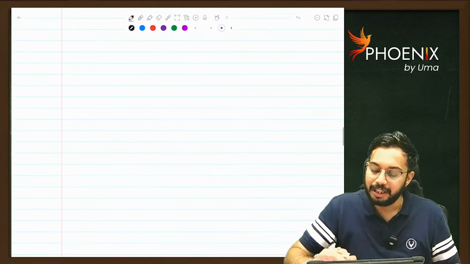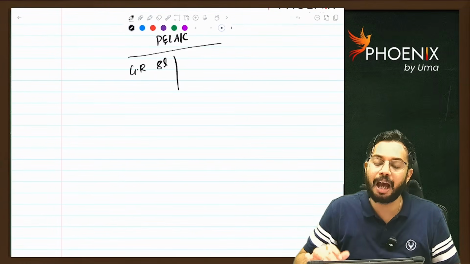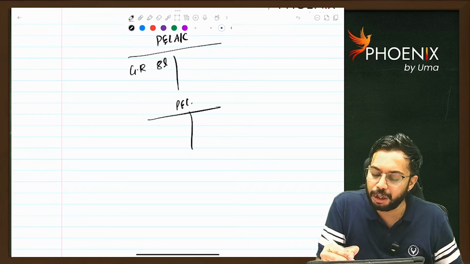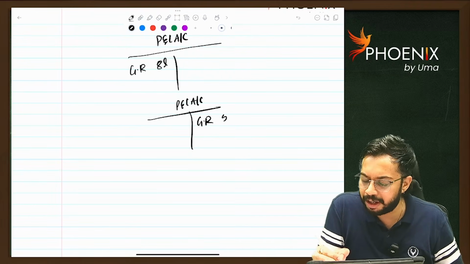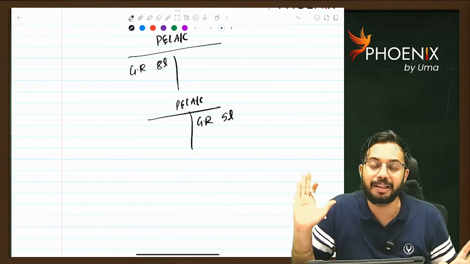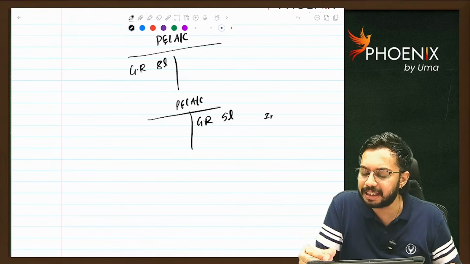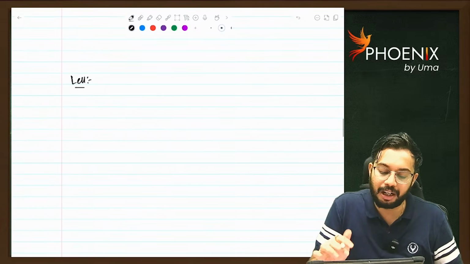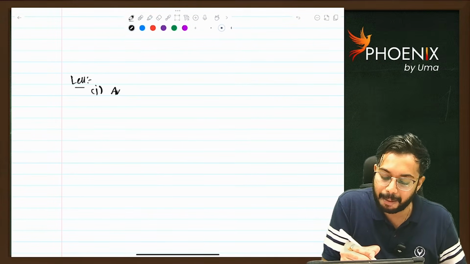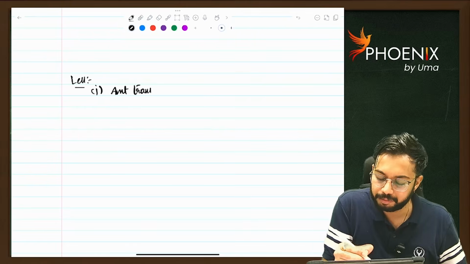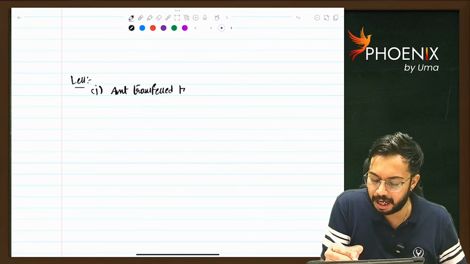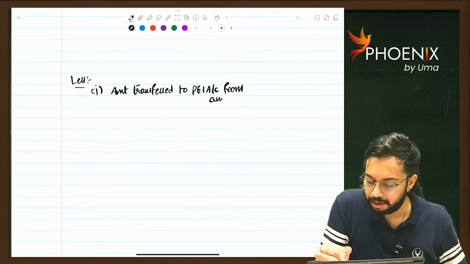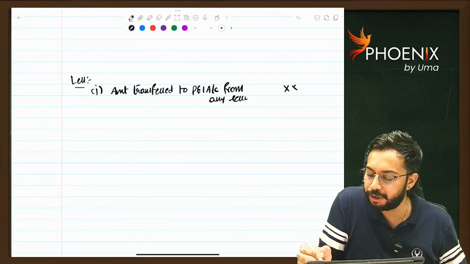Same is the opposite. See here what you did, you have transferred amount from P&L account debit to general reserve. Reverse means what? You have brought amount from general reserve account debit to P&L account 5 lakh rupees. In that case, your income is getting increased, but it should not be increased. So what you will do? You will reduce. So first adjustment is amount transferred to P&L account from any reserve. That is the adjustment that you will reduce.